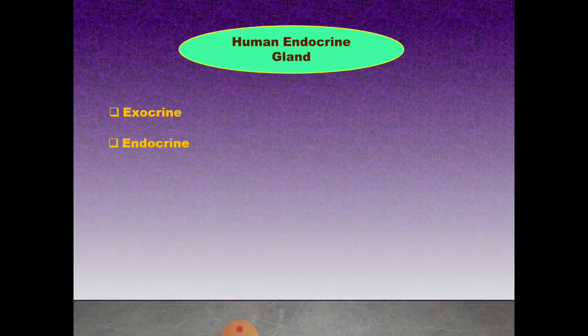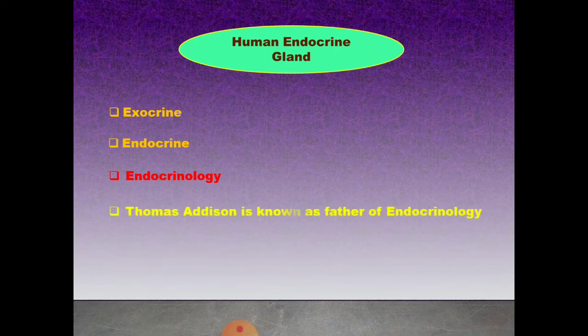The branch of biology which deals with the study of endocrine glands is known as endocrinology. Thomas Addison is known as the father of endocrinology. The English physicians Bayliss and Starling coined the name hormone in 1909.